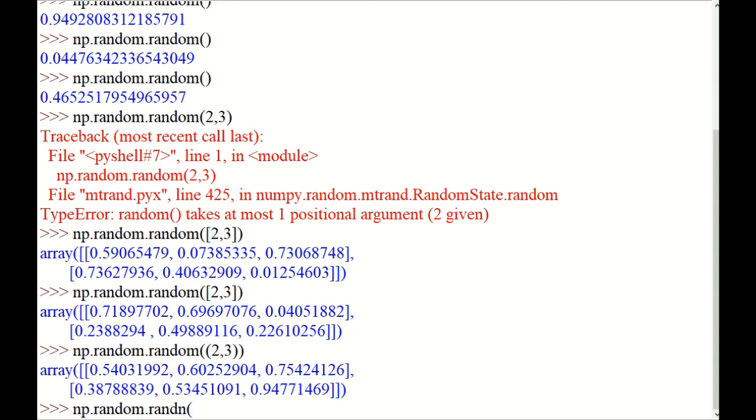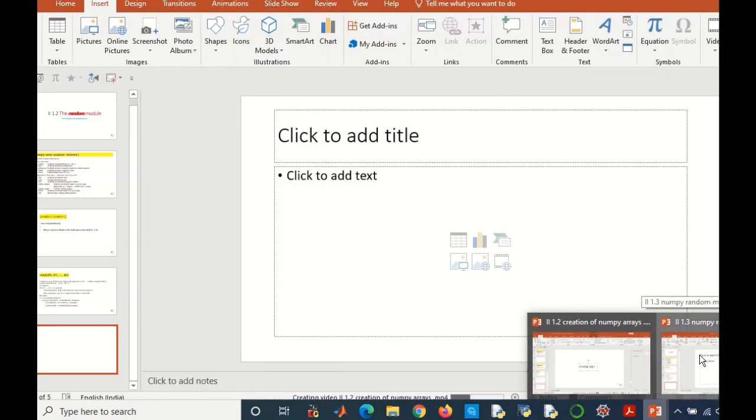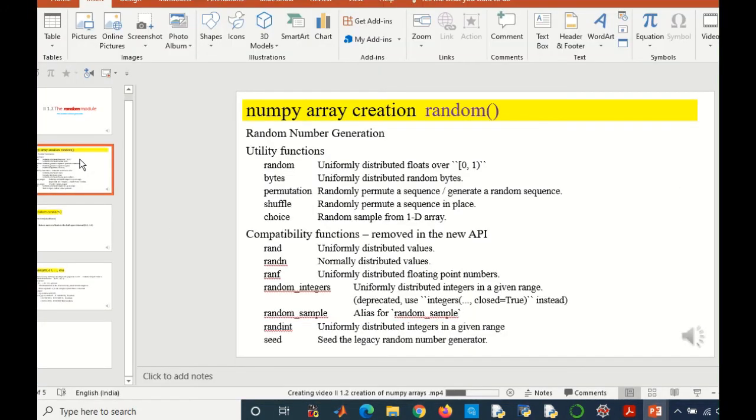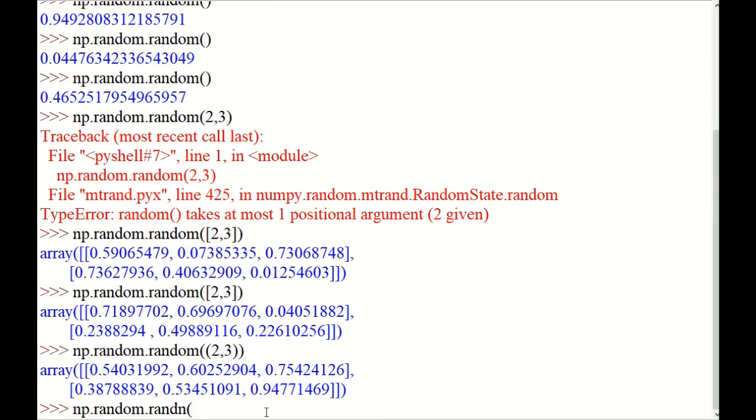Hope you remember, randn gives normally distributed values. If you are using randn, then you can have the dimensions as the arguments, for instance 2 by 3.